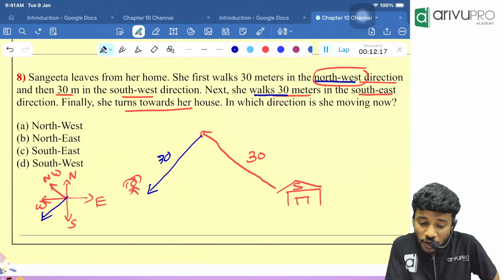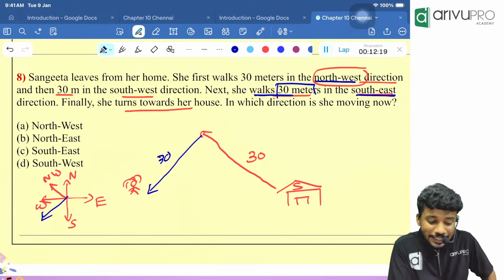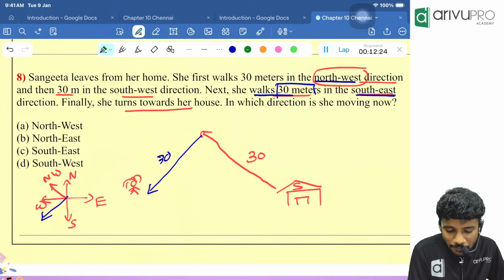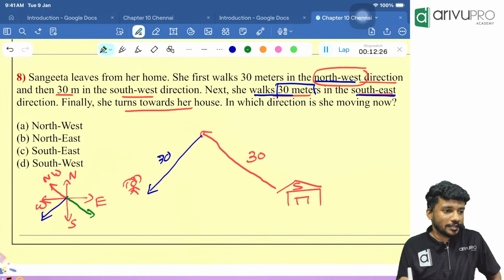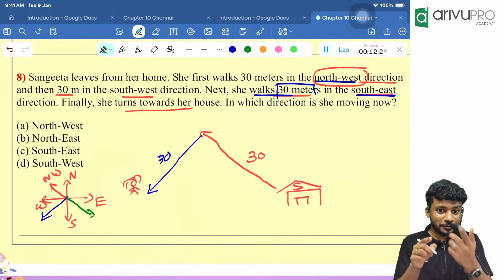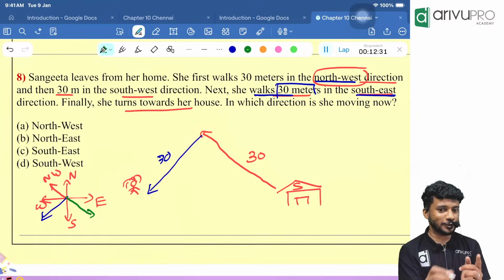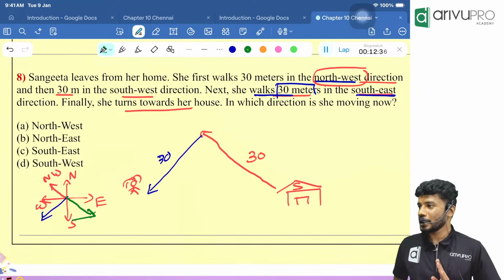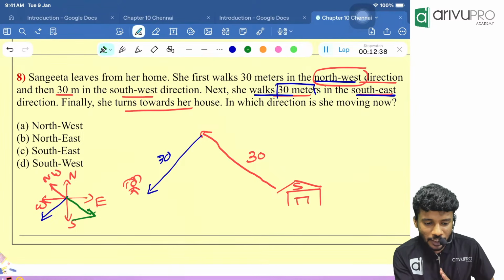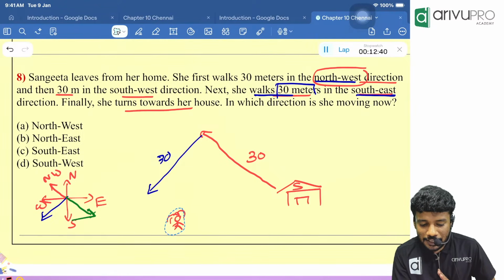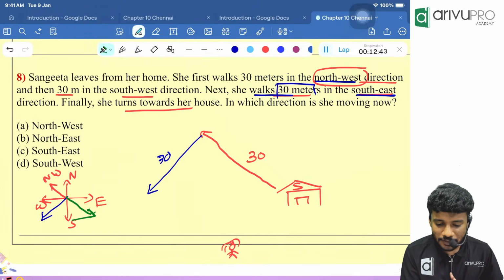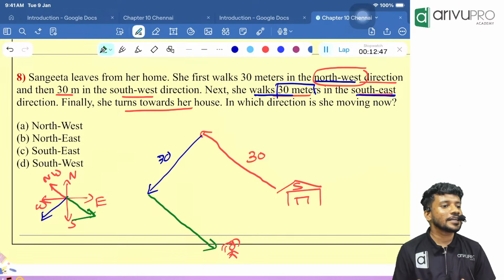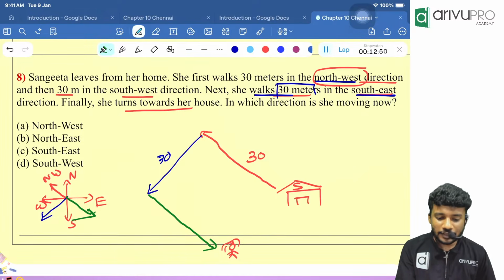Next, she walks 30 meters in the southeast. Whenever I say southeast, what are you understanding, people? It should be in this angle. With respect to you, you should think, because I am sitting opposite to you guys. So you should draw in your picture and go about it. This is southeast. Now tell me, from here she should go in which direction now? Southeast direction. Now where is our Sangeeta? Our Sangeeta is currently over here. Correct?